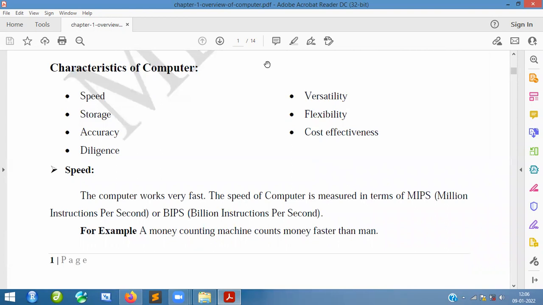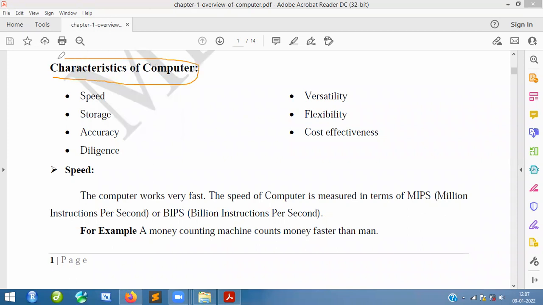So when it comes to characteristics, we need to be very careful, because so many people have a computer. If the computer is slow, they will feel bad. So there are certain characteristics we should have in the computer. The first one is speed. Whatever data you give, it should be processed at a faster rate. That is the reason why speed is required.